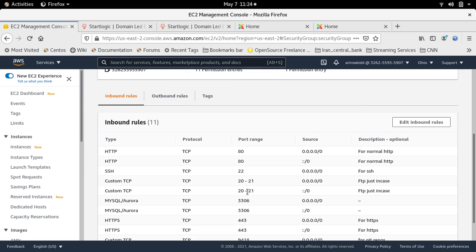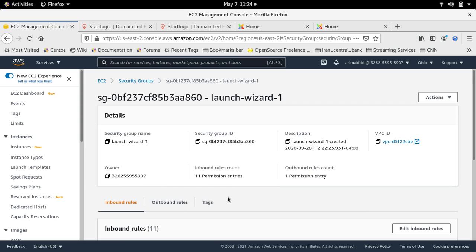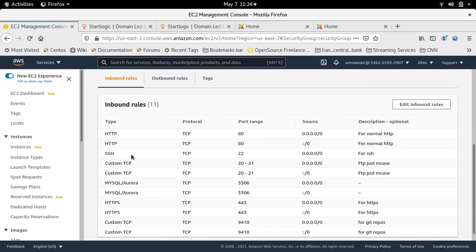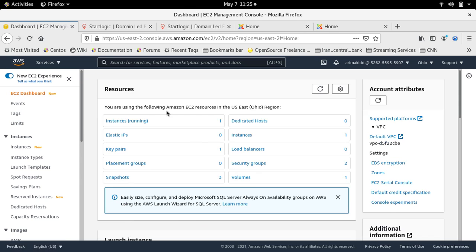Security groups. Okay, look, it's right here. So 443 is in fact defined. Just probably due to the scroll I couldn't see it. So the inbound rules, we have HTTP, SSH, FTP, MySQL, HTTPS, and this port is for GET. So let's go back to our EC2 instance.